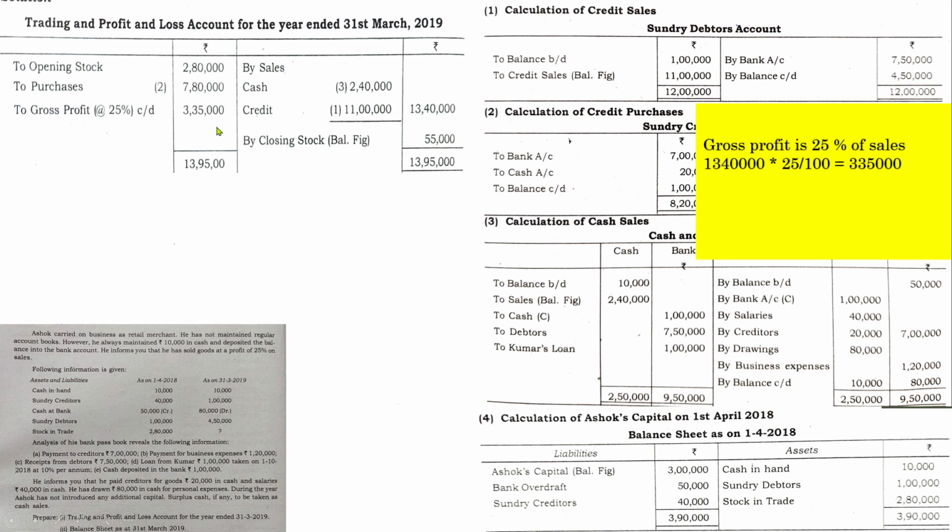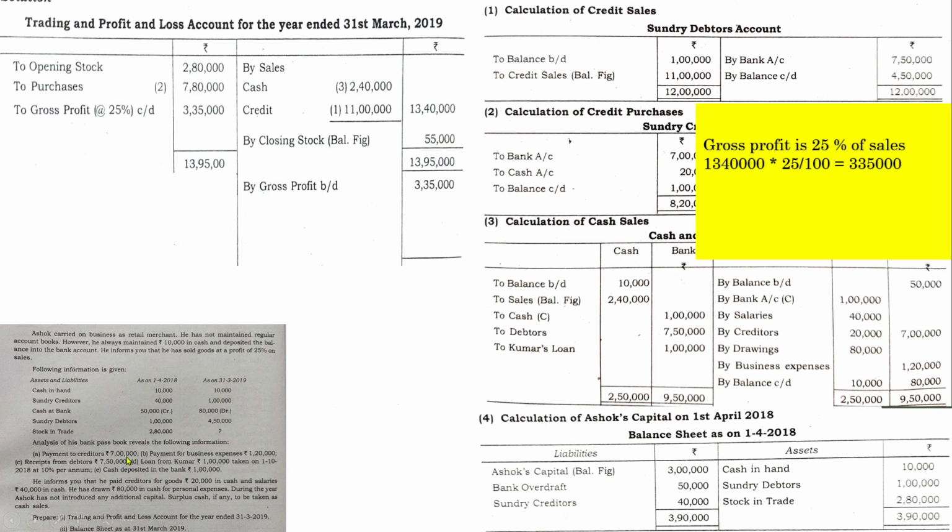So once we have found the closing stock, let us go to the second part of the trading profit and loss account, that is preparation of the profit and loss account. In order to continue the profit and loss account, you need to bring down the balance of gross profit to the other side. So by gross profit b/d 3,35,000. Now go through all the details given in the question. Extract the details, that means transactions that have to be recorded in the profit and loss account. So go through each detail. Here only opening and closing details are given. Even though only opening and closing details are given, make sure whether there are any outstanding and prepaid expenses given, because that has to be adjusted in the profit and loss account.